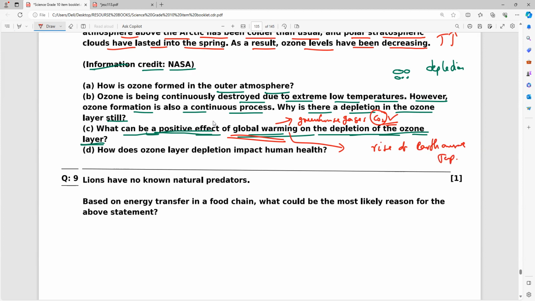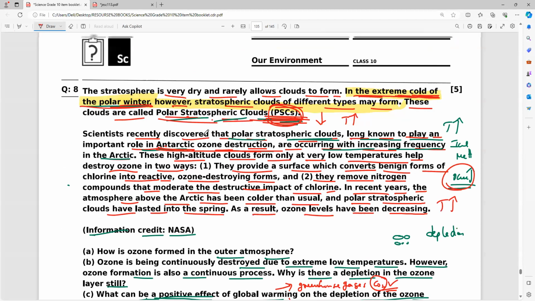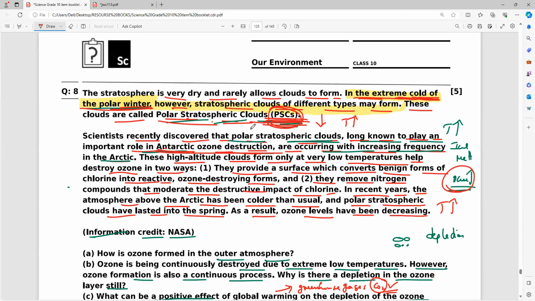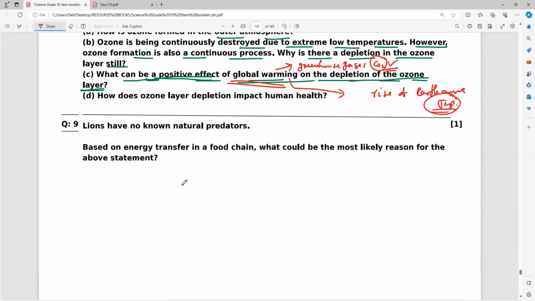That is what global warming is. So because of the rise of Earth's average temperature, no PSC clouds will form in the polar region, so that no ozone depletion takes place in the polar region. Understand everybody? So that is what you have to remember.